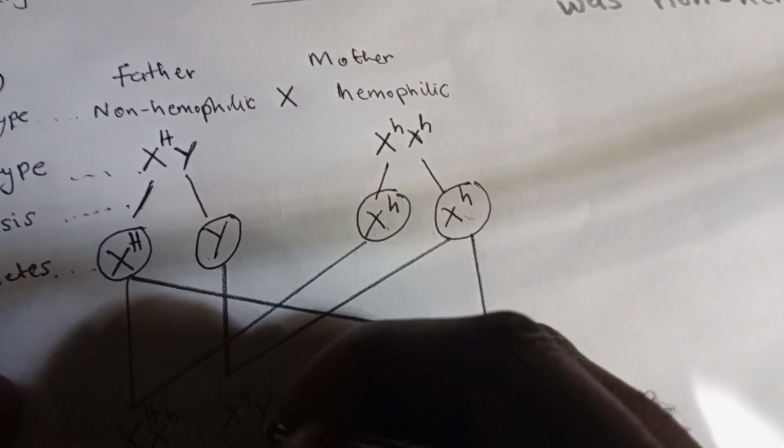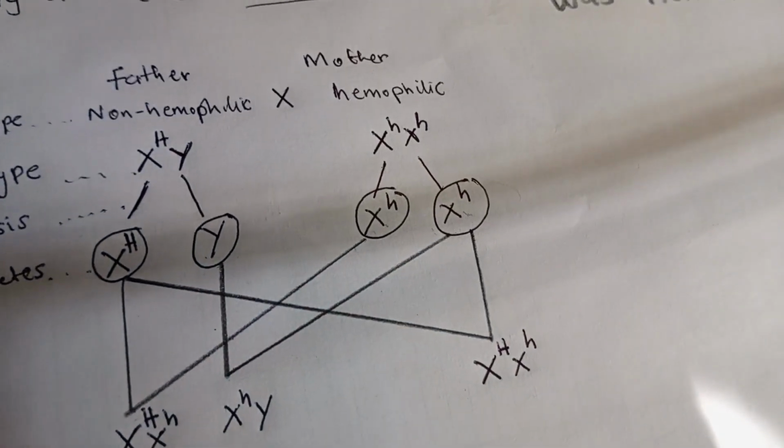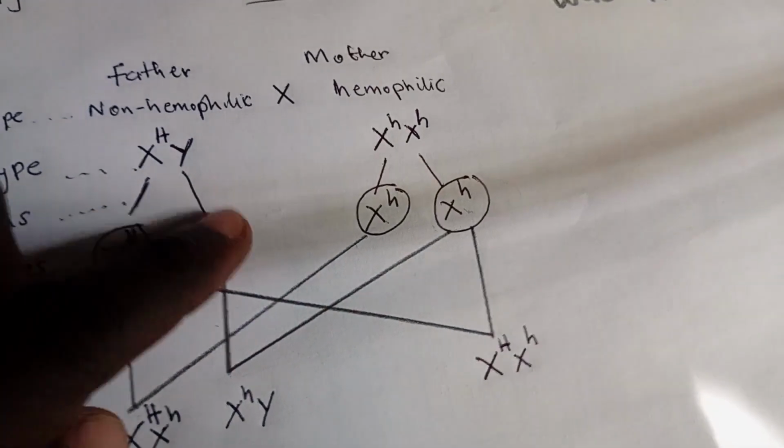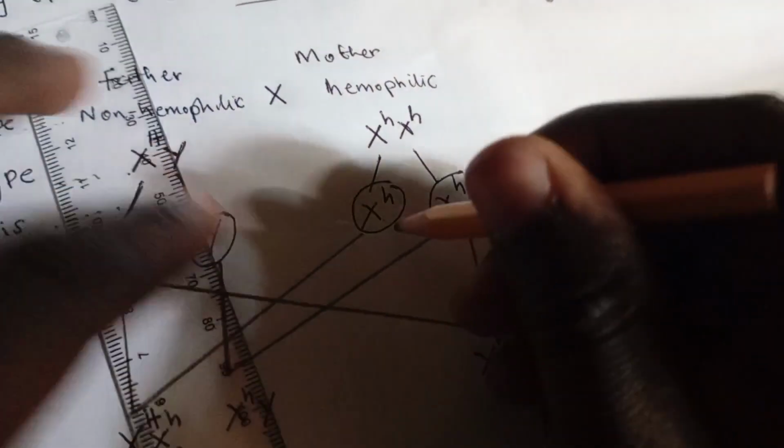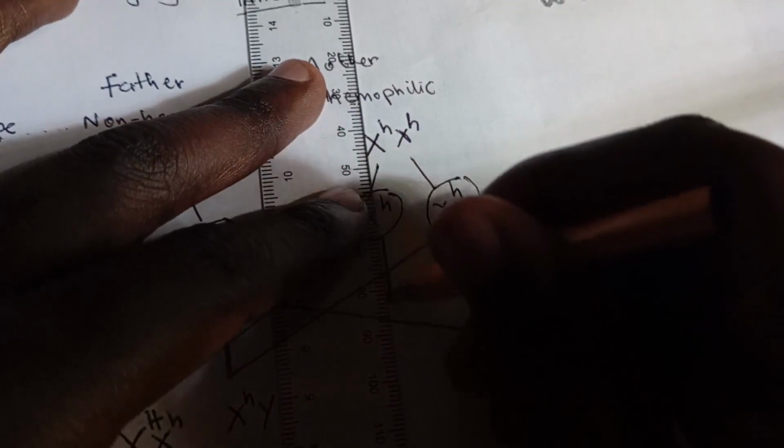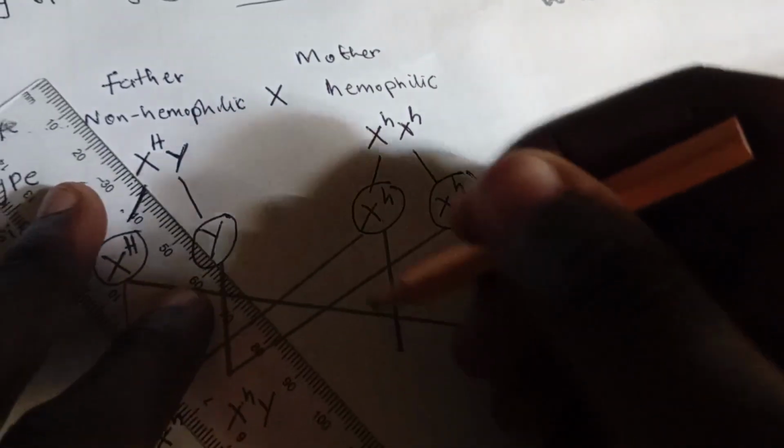So you always start with the X. Okay, now remember this one has only crossed with this one, so it needs to cross with this. So this will come down here and it will cross with this one there.